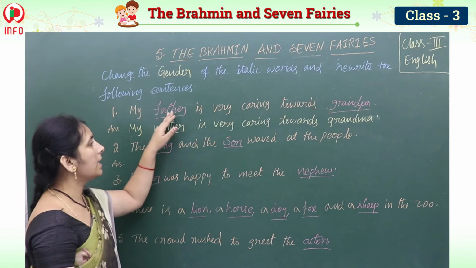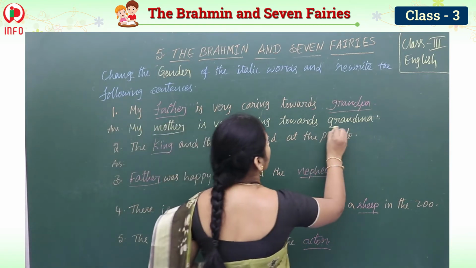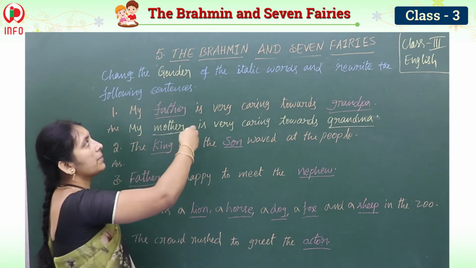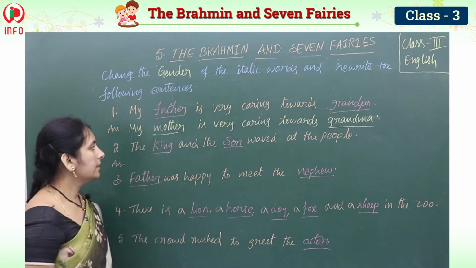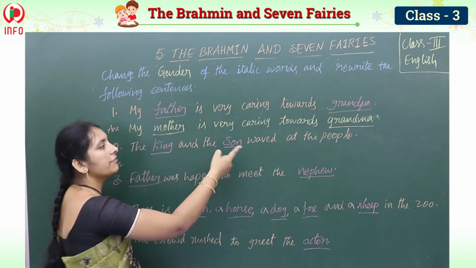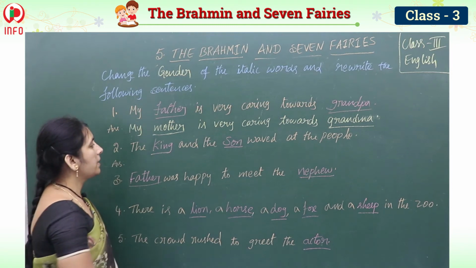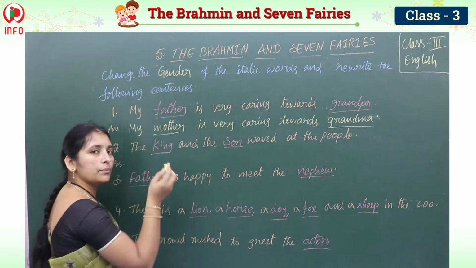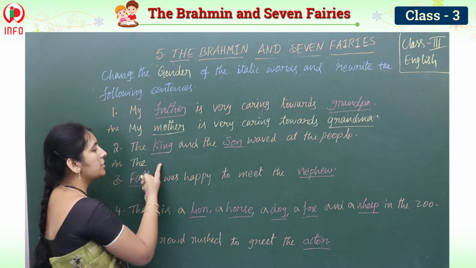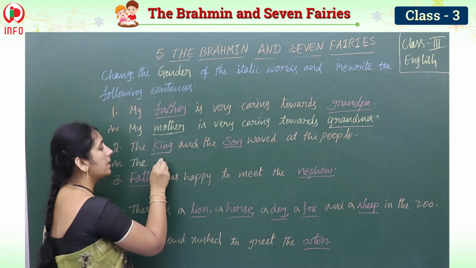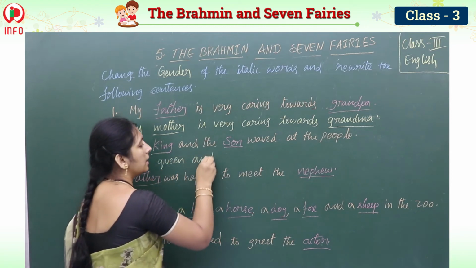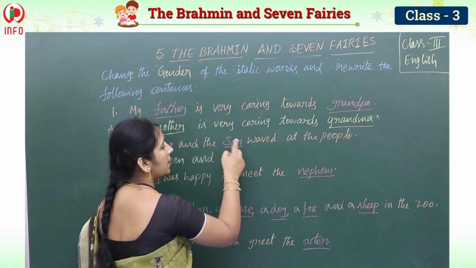Okay children, like that we should change the genders only. If they give masculine gender, we should change to feminine gender. They asked only gender, na? That we should change. Next, what do we have? The king and the son waved at the people. So what do we have here? King and son, both are masculine gender. So what can we write? King feminine gender, female one, who is there? The queen. The queen and the son, feminine gender.